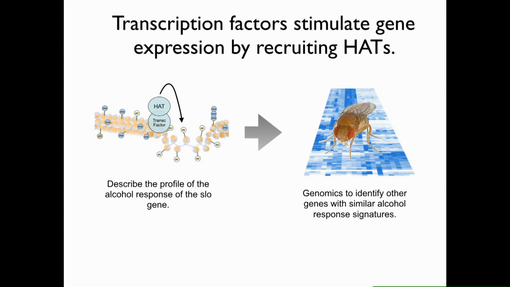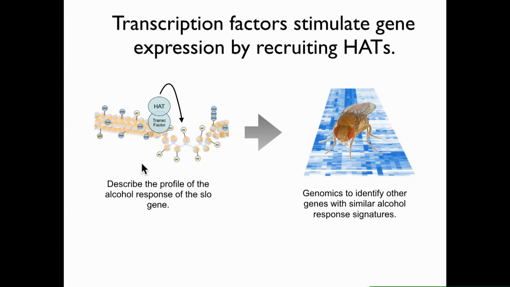Now, what we would like to find is a signature for the alcohol-induced genes so that we can understand how they sense it. We started off by studying the slow gene and characterizing its histone acetylation time course after alcohol sedation.